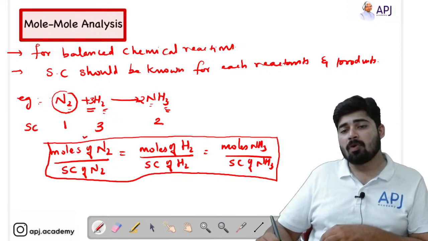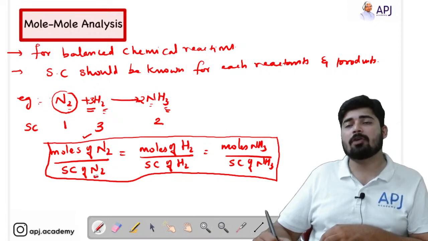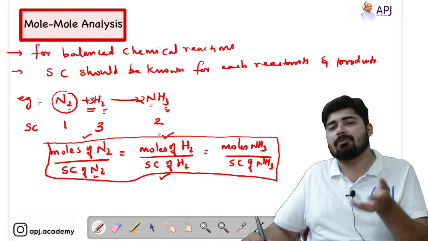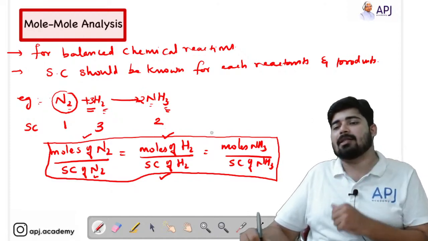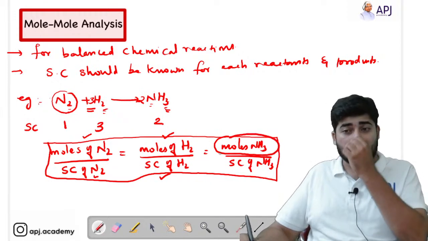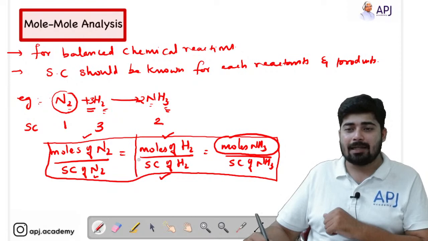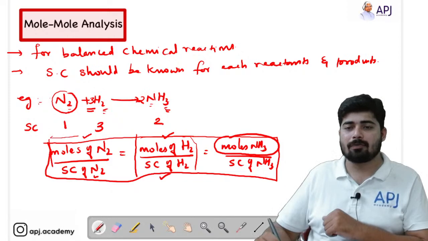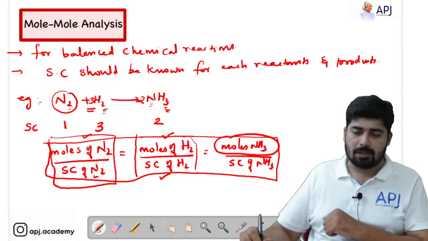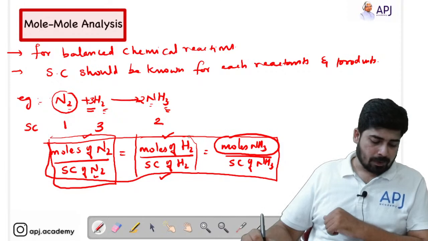How? Because the moles of N2 will be given, and stoichiometry of N2 we know from the balanced reaction, or the moles of H2 will be given, and stoichiometry of H2 is already given in the balanced reaction. So you will be asked to find out the number of moles of ammonia. You can find it by equating with either this or this. You can use any of the equations, because all the 3 ratios are mutually equal to each other, right? Okay.